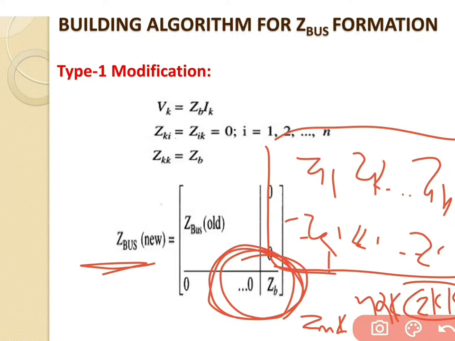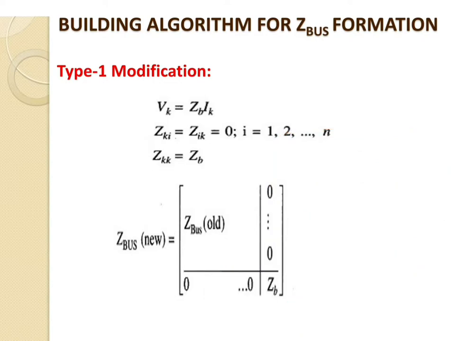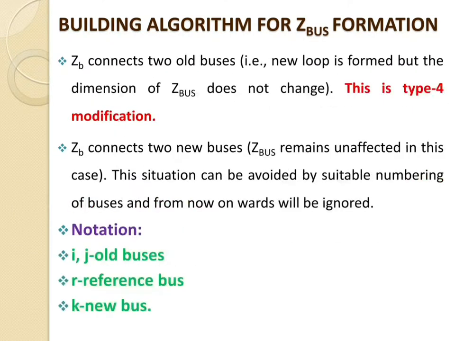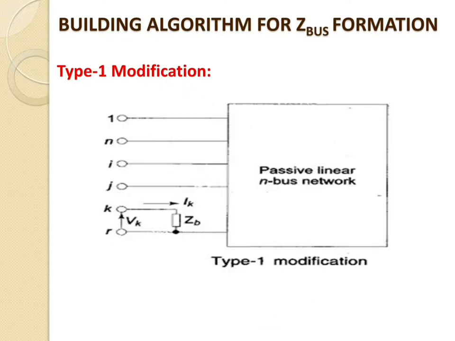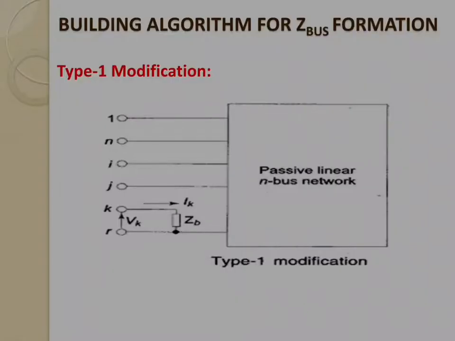All the parameters of the new bus are similar to Z bus old. So there is only a change inside the equation of Zb. That's why we write this equation in this manner. So this is regarding the type 1 modification.